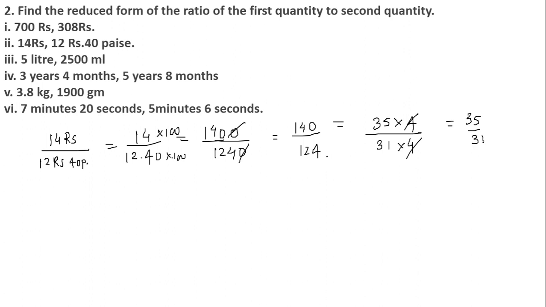35 divided by 31, this cannot be further reduced. So this is the correct answer for the given question number 2. I hope you have got this as well.